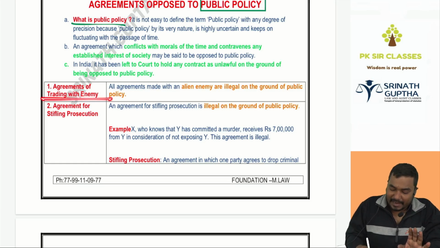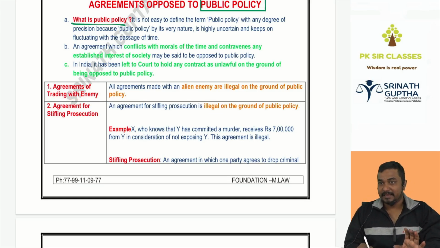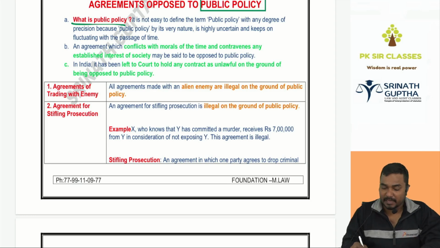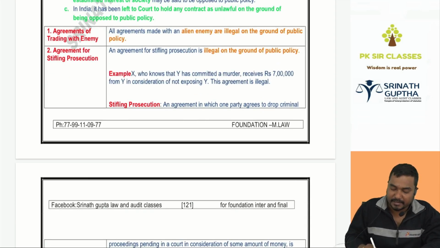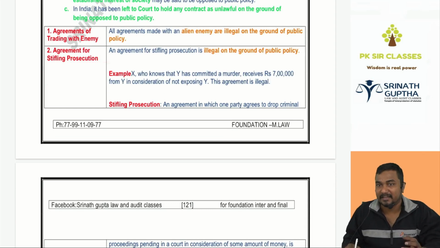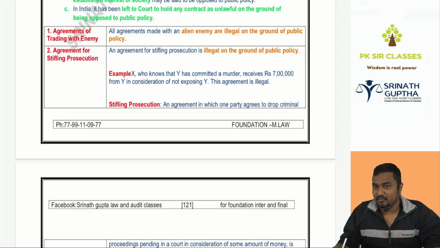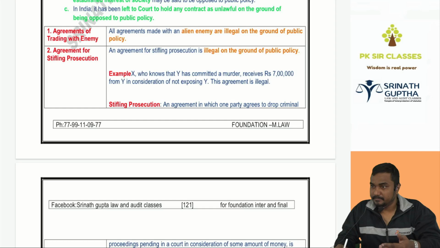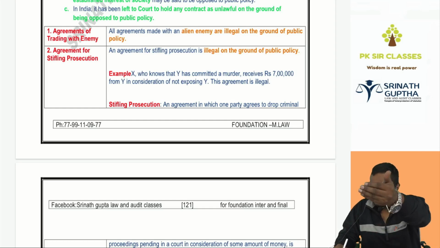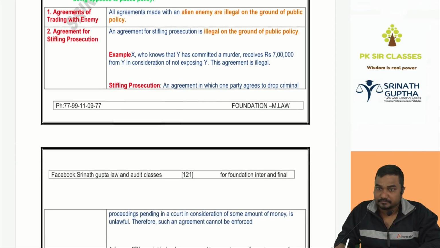First is an agreement with the alien enemy. Alien enemies are not our friends. We should not enter into any agreement with them. If you are entering into an agreement with the alien enemy, it is opposite to public policy and void. Next, stifling prosecution, interfering with the activities of a court of law: buying the witness, giving a bribe to the judge, bribe to the lawyer, bribe to the witness. All these agreements are against public policy and void. We have seen an example where Ishwar is trying to purchase the witness in the court of law.